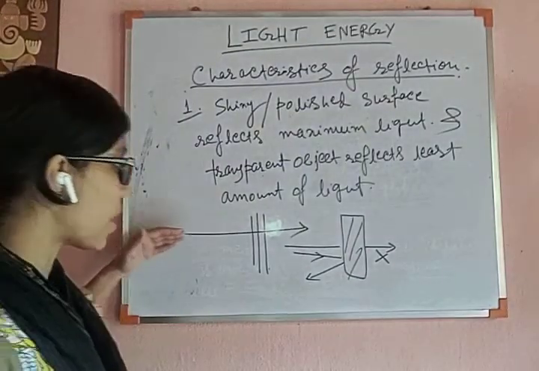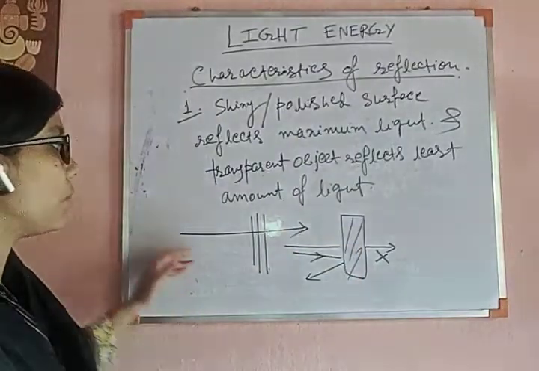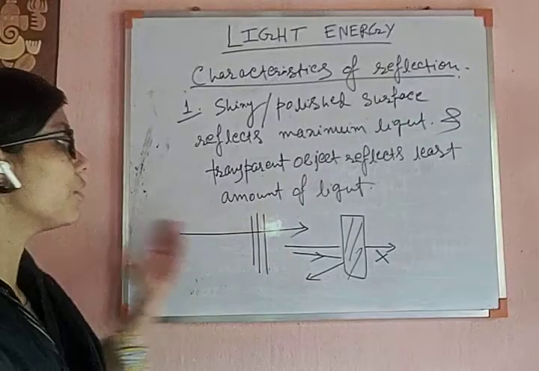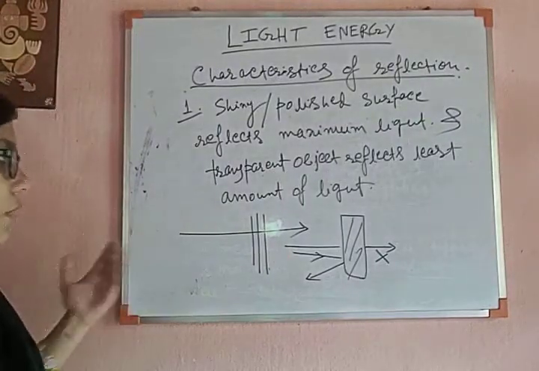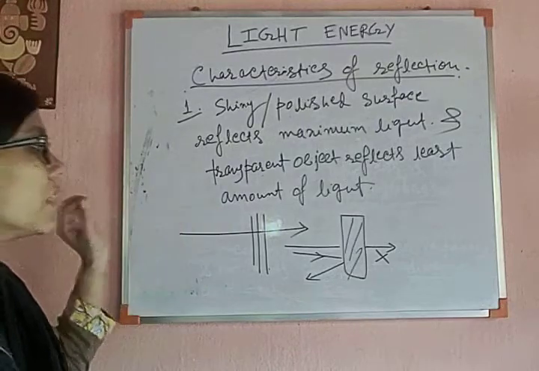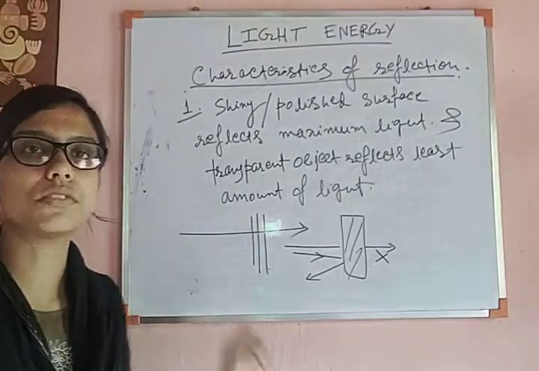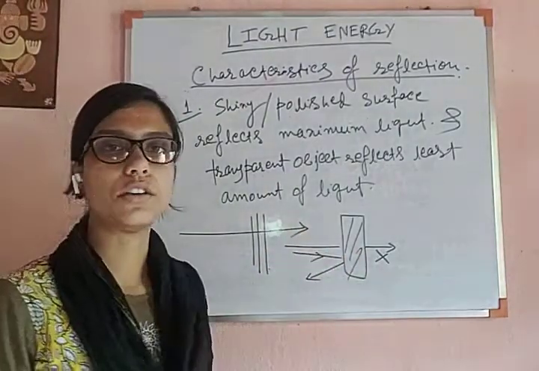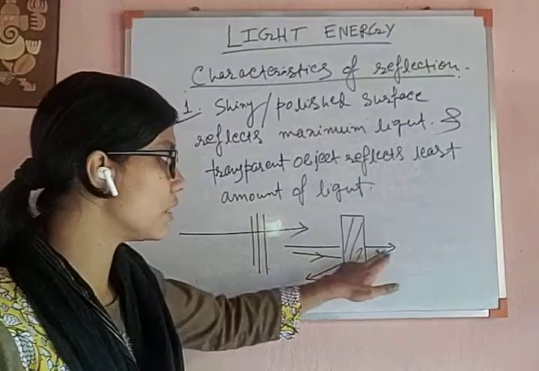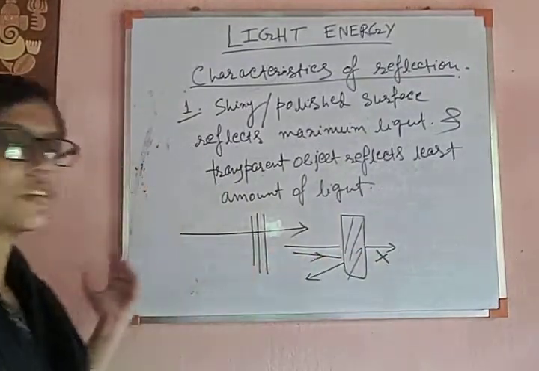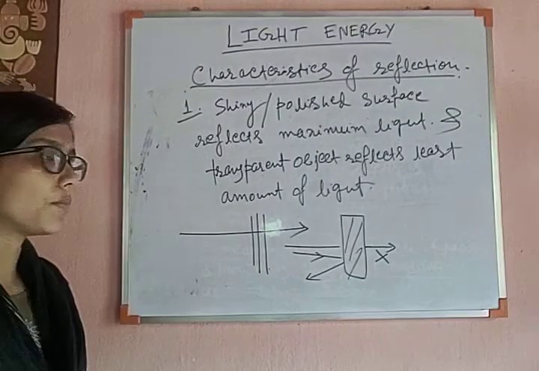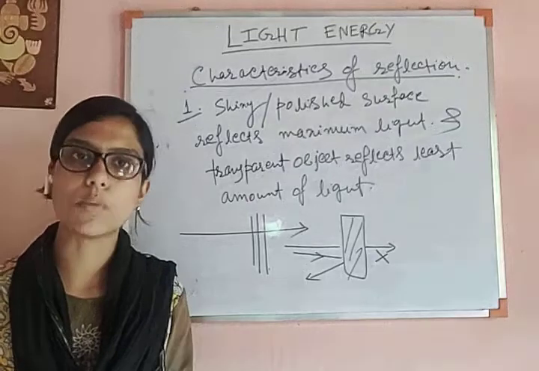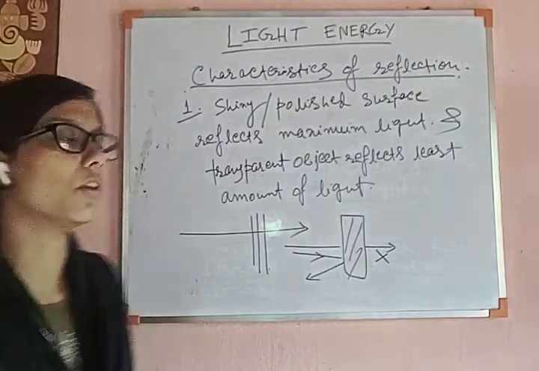That means the light is passing through that medium, and that's why it is not reflecting. If it is passing through the transparent medium, it cannot reflect back to that medium, and that's why the reflection property is very minimum. You can say it tends to 0 for any transparent medium. But for any opaque object or any shiny or polished thing, light cannot pass through it. It returns back to the same medium, and that's why the reflection property is highest for any shiny or polished thing. For any opaque objects there is some reflection, but it is maximum for any shiny or polished thing.